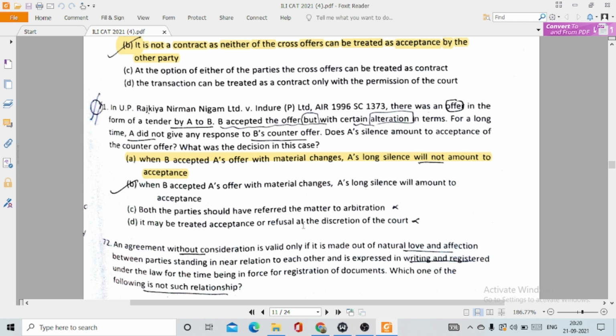So the correct option is option number A. When B accepted A's offer with material changes, A's long silence will not amount to acceptance. So silence actually doesn't amount to conclusion of a contract. This has already been held in the case of Felthouse versus Bindley.